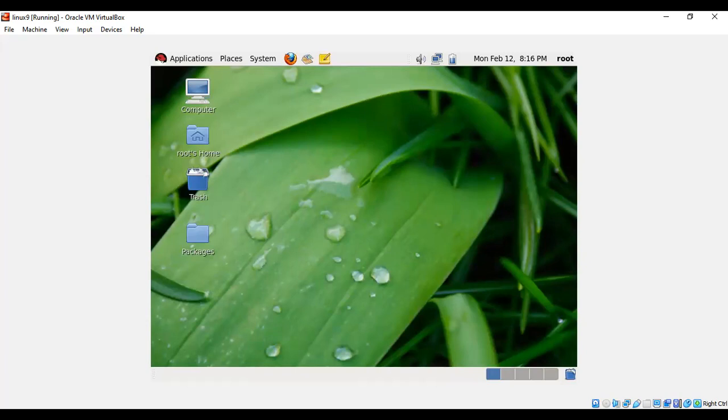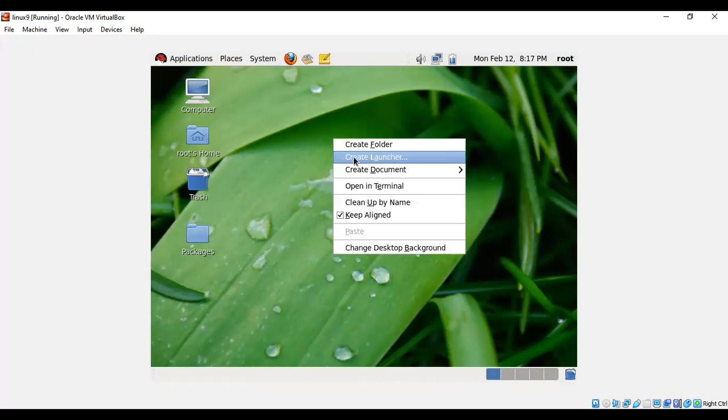This is the graphical window you have got. Guys, remember that this graphical desktop is only in the classroom setup. You never have it on any production server. How to go to the text interface and log in, we will see in tomorrow's class. Now I have logged into the root account here.